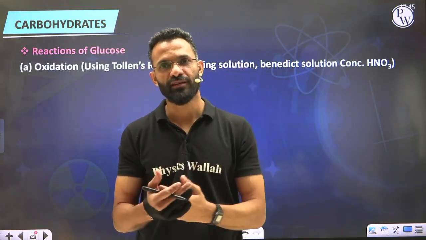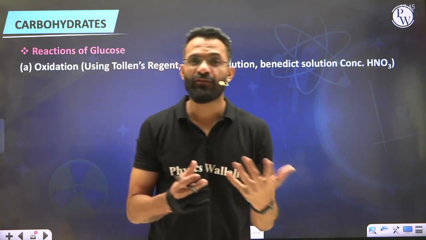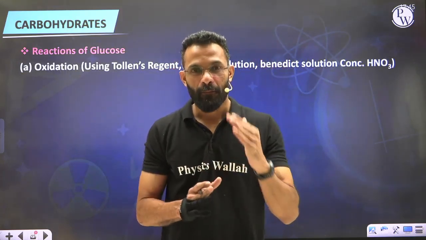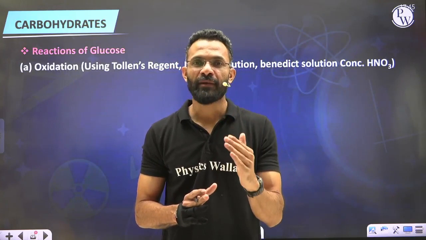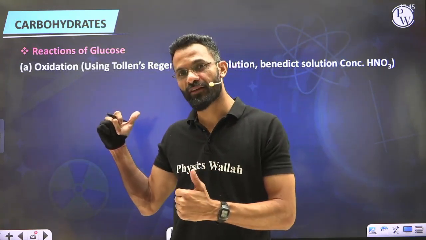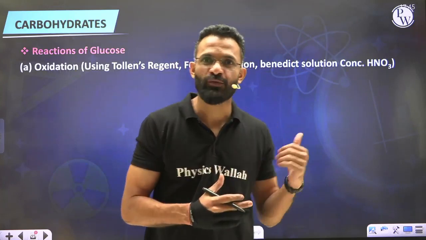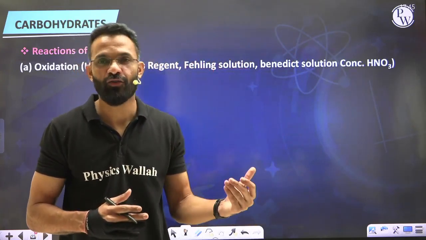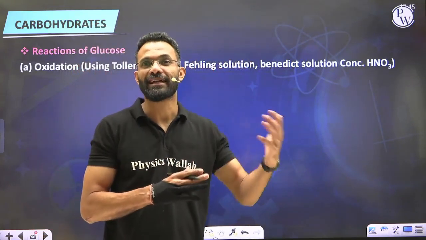So we have a total of 5 OHs, 1 aldehyde, 6 carbons. All that information we know. But this information was confirmed with the help of this kind of chemical reactions. How these reactions help us to testify the structure of open chain glucose, we are going to see later.